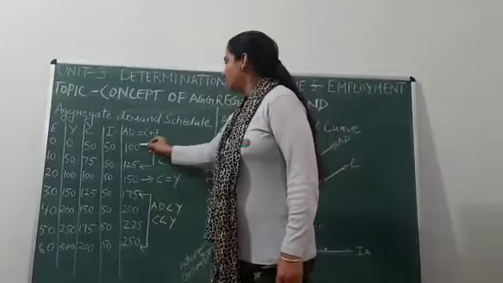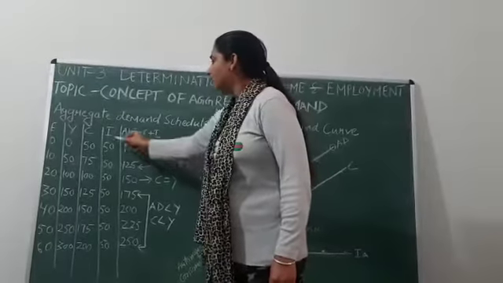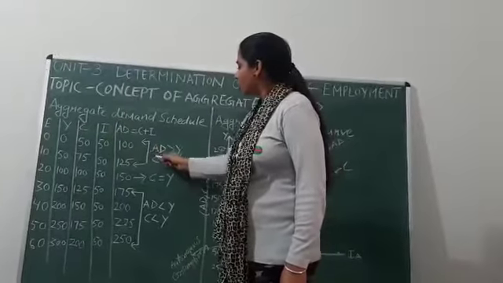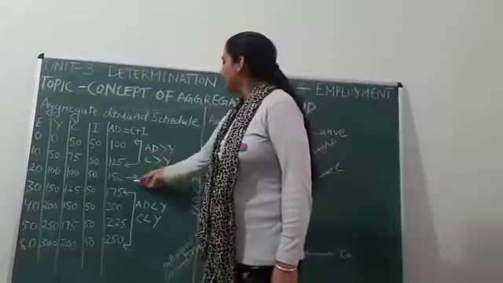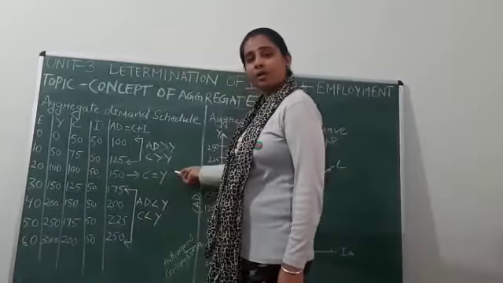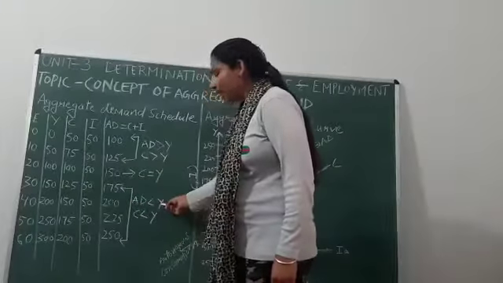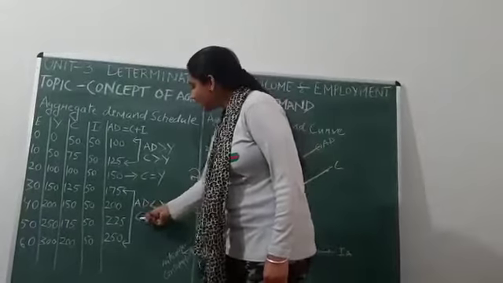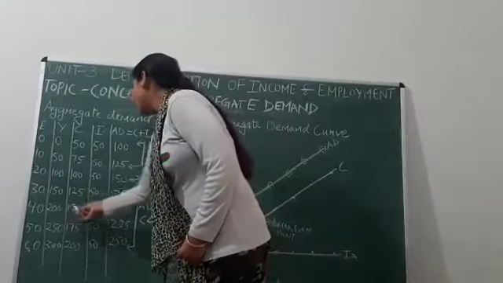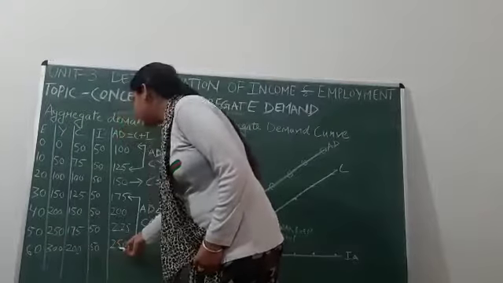So up to the first and second points we can see, right? Aggregate demand is greater but income is less. Why so? Because for these two points consumption is more than income. Then when income and consumption both are equal, C is equal to Y, that is the break-even point. After the break-even point, aggregate demand is less than Y, national income. Why? Because consumption is less than income. So here you can see this is 200, this is also 200, this is 250, this is 225, this is 300 and this is 250.